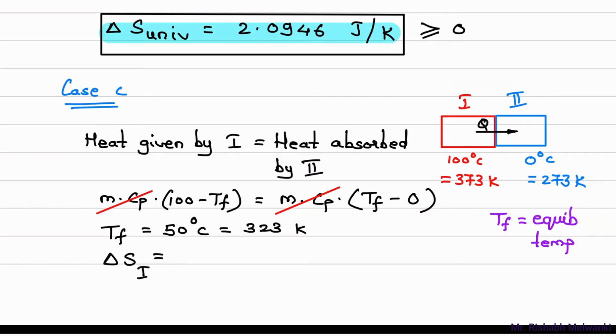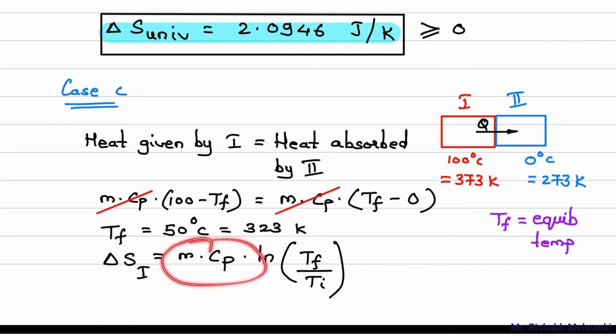Delta S of copper block 1 will be m small c, that is specific heat, log T final by T initial. Now this m into c is given in the question as capital Cp, that is heat capacity, and that value is 150. So we will directly write down that value. Again don't multiply by mass. It will not be 0.6 into 150, we have to directly take this as 150.